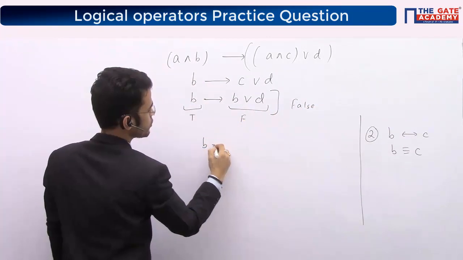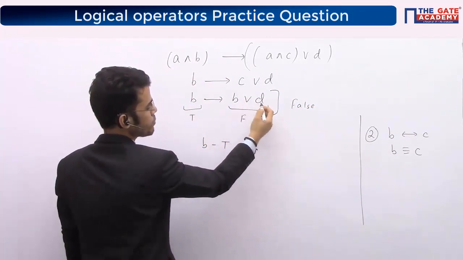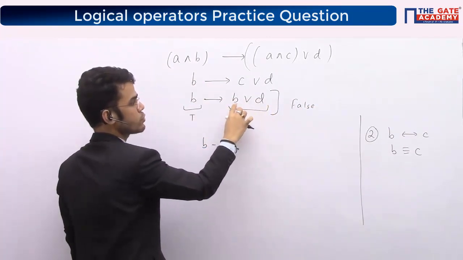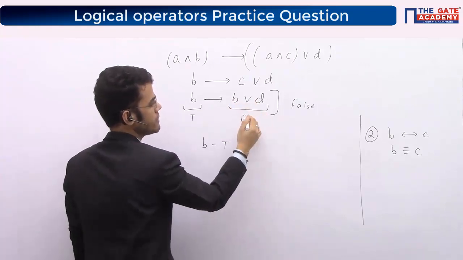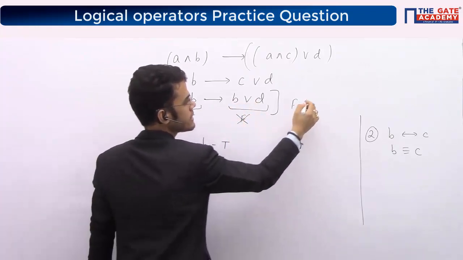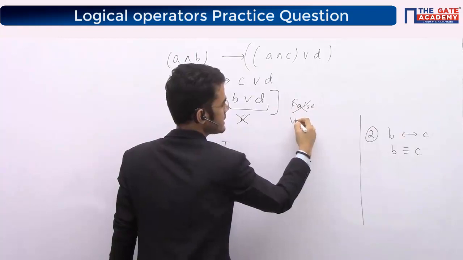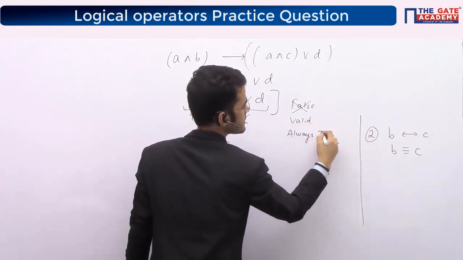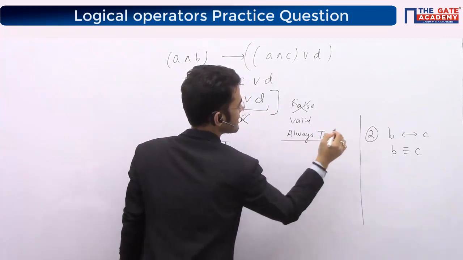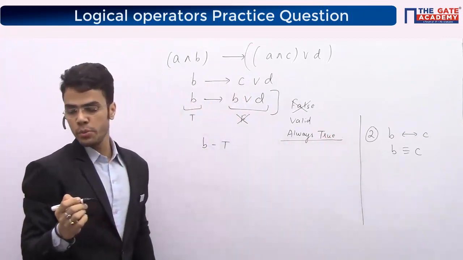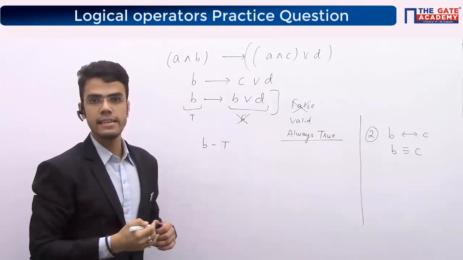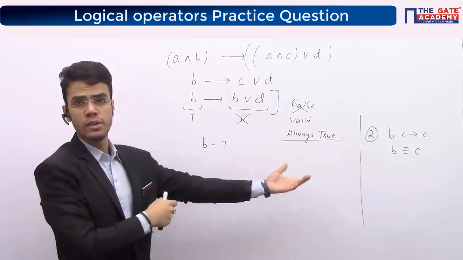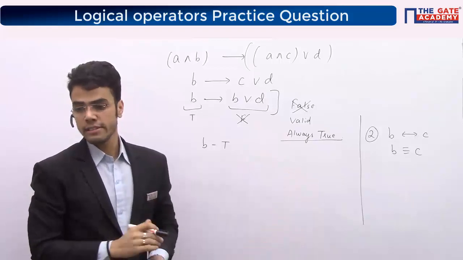So B has to be true from the left hand side. False means both have to be true. But since B is true, true or something will always give me true. This won't become false. So it means it is valid and always true. This expression is coming out to be always true, so my answer is going to be option A itself. I am unable to generate a false case.